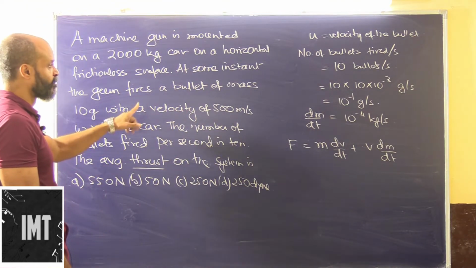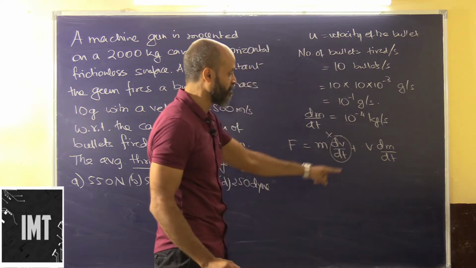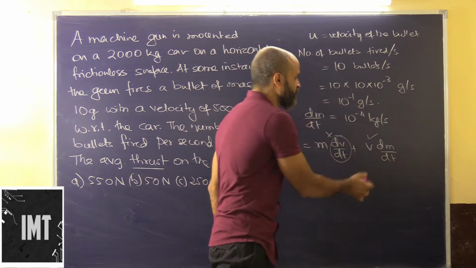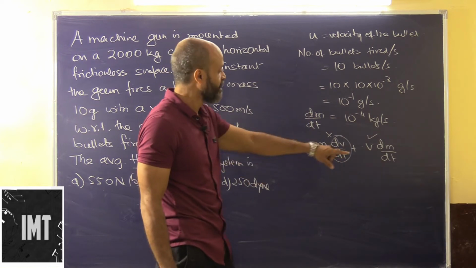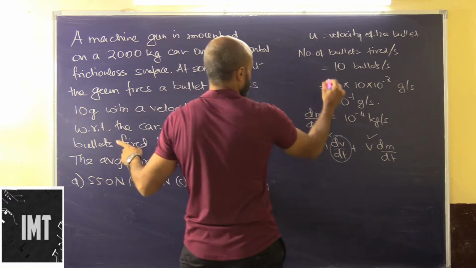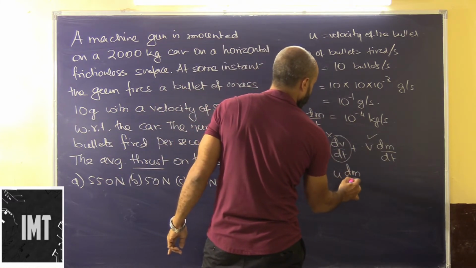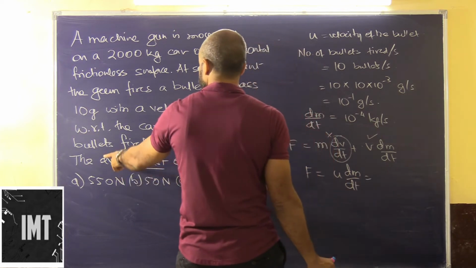The velocity of the bullet is the same, so this term will become 0. It is not applicable, but this is applicable. There is a rate of change of mass which we have already calculated. So here F will be equal to u dm by dt.